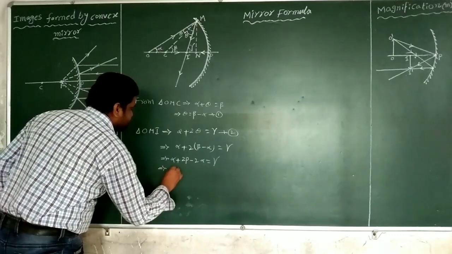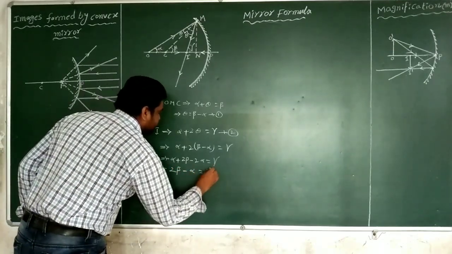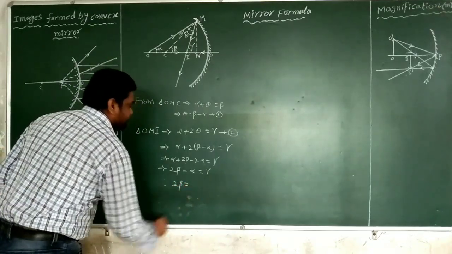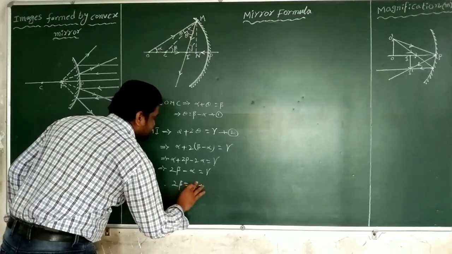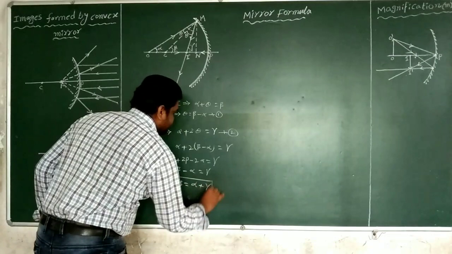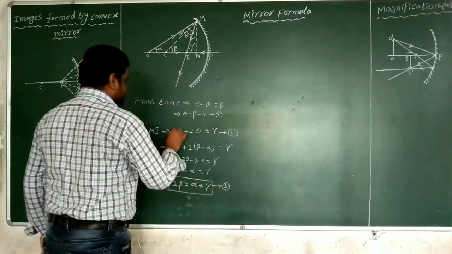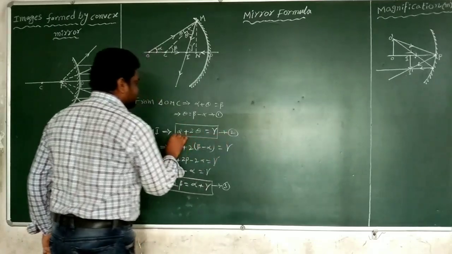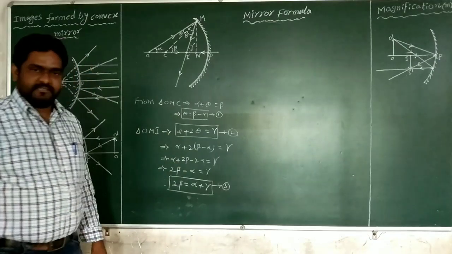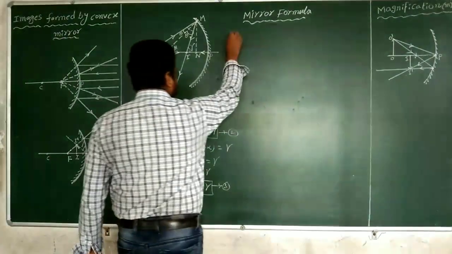That implies 2 beta minus alpha equals gamma. Therefore, 2 beta equals alpha plus gamma. This is equation number 3, this is equation number 2, and this is equation number 1.